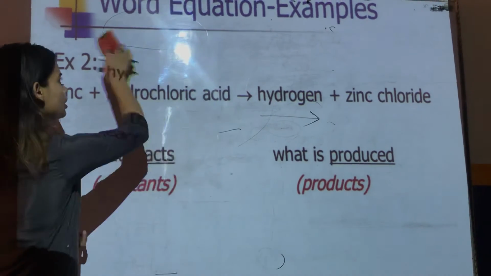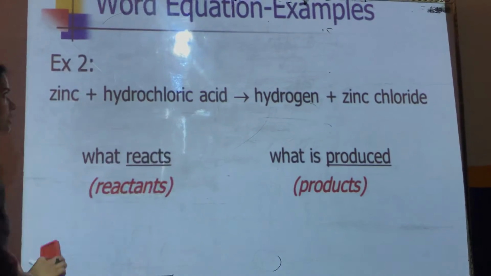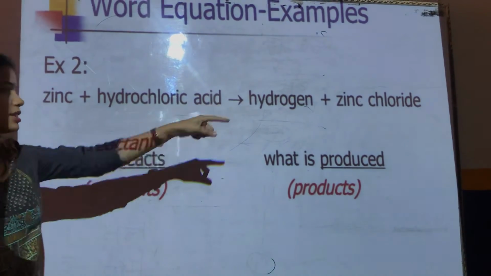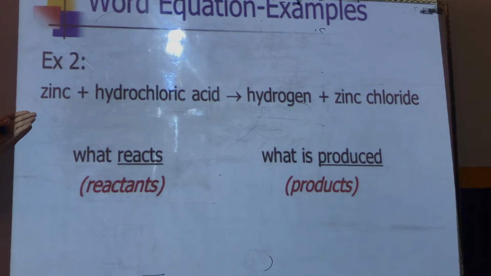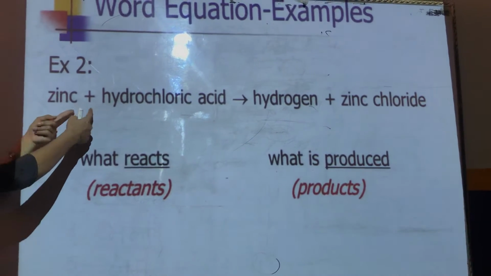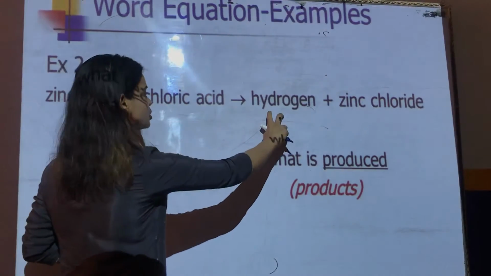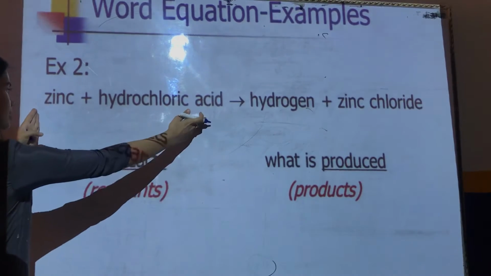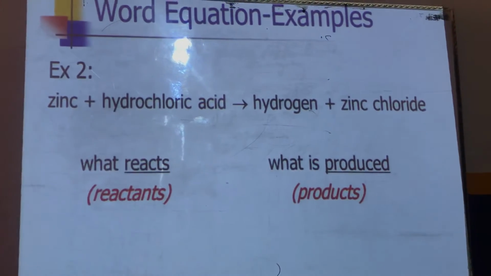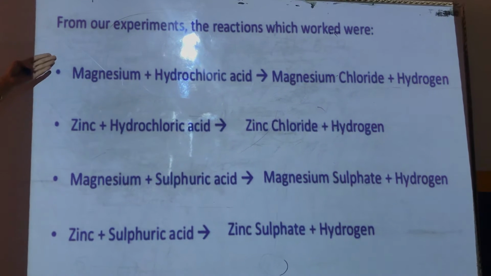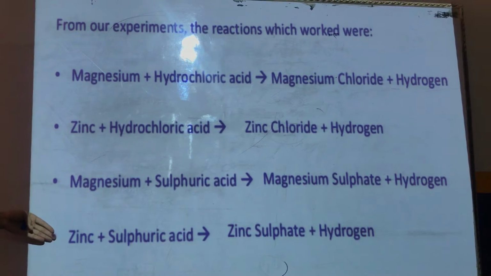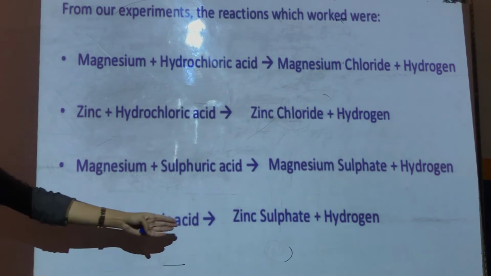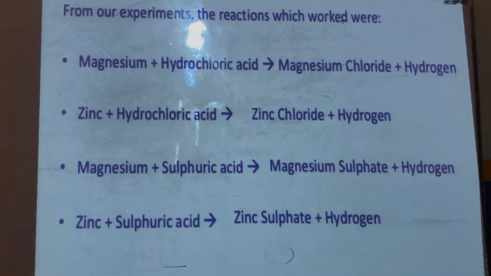Let's take one more example. If I ask you to write a chemical equation where zinc combines with hydrochloric acid to give hydrogen and zinc chloride, how will you write the reaction or equation? Zinc plus hydrochloric acid gives hydrogen plus zinc chloride. So yes, this is reactant and that is product. Now similarly there are various other reactions that you can note down. Some of them we have already covered. So when zinc reacts with sulfuric acid, it gives zinc sulfate plus hydrogen. Okay.